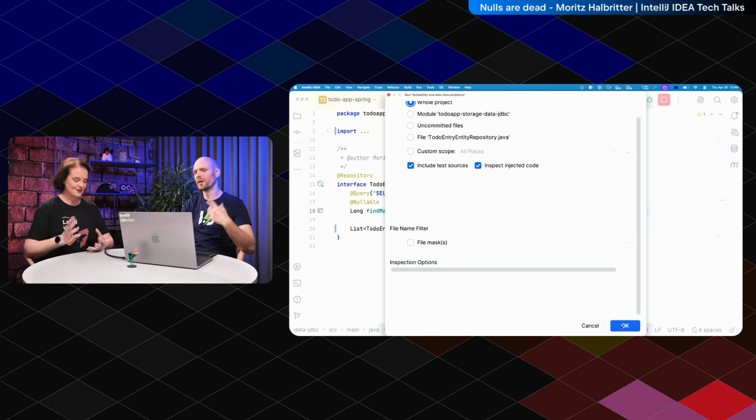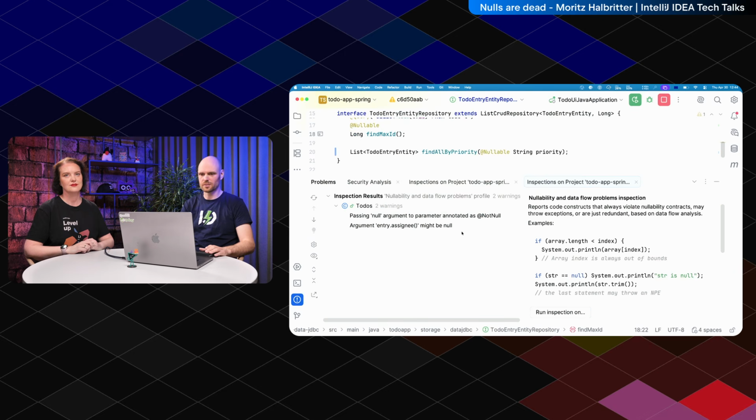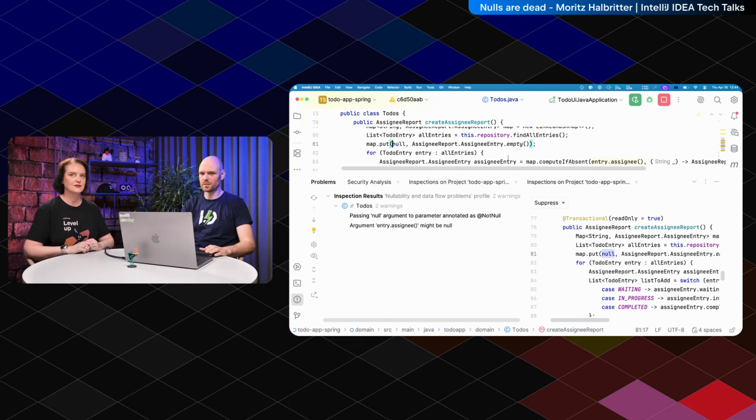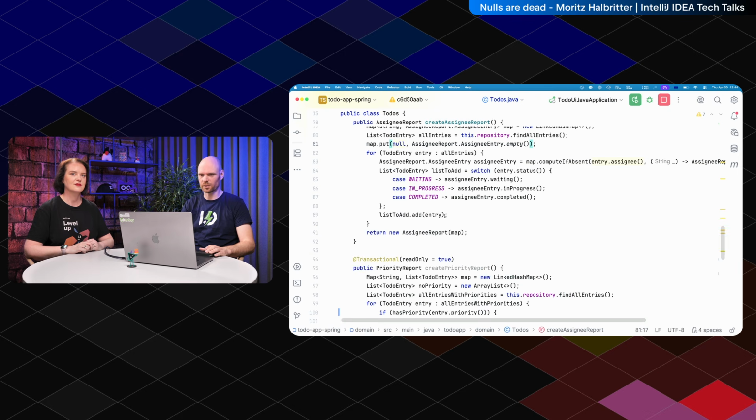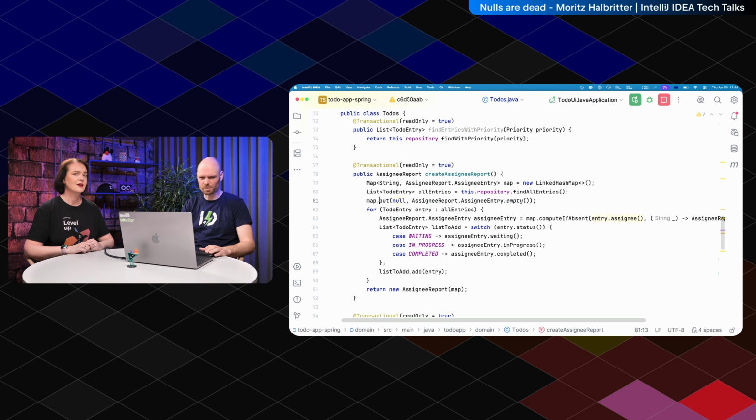Run NullAway and then run the IntelliJ IDEA null checker. Yeah, and it's found something: passing null into a parameter which is not annotated as not null. Okay, what's going on here? There's a map, and we put a null key in there. Why do you put a null key in a map?